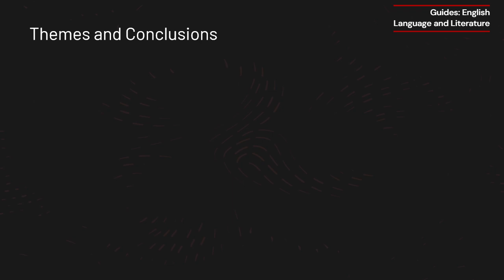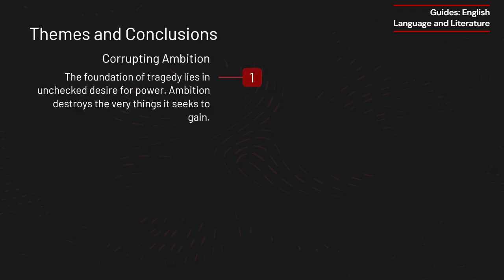Themes and conclusion. Act 5 of Macbeth brings the play's central themes to their full realization, showing the devastating consequences of unchecked ambition, guilt, and fate. Corrupting ambition. Macbeth's thirst for power has led him from noble warrior to tyrant, and ultimately to ruin. His belief that he could control fate through murder only brings about his own downfall. Lady Macbeth, who once pushed him toward ambition, is also consumed by it, showing that unchecked desire for power destroys not only the person who seeks it, but those around them as well.